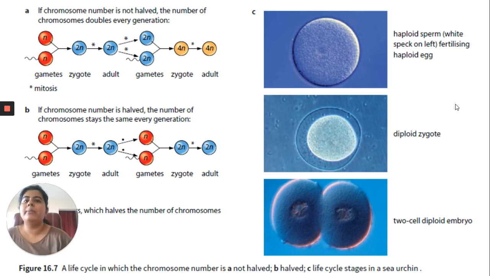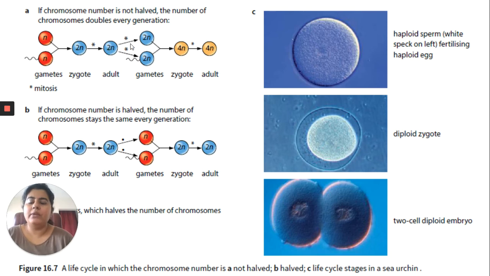Okay, let's look at part A on the screen. We are seeing that two haploid gametes, N and N, fuse to form a zygote that is diploid. The star marks are showing mitosis. The diploid zygote is growing into a diploid adult just by identical cell division. There is no halving happening.